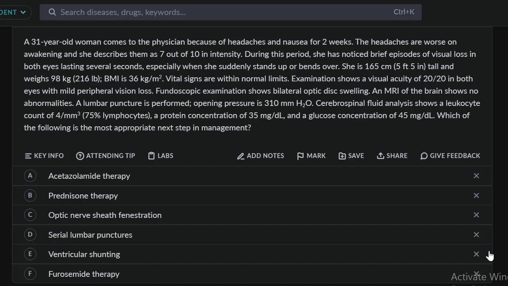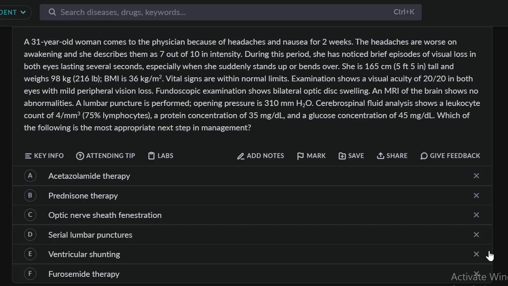Now, the majority of cases occur in middle-aged obese women, and that's really what the case is describing here. That can occur in children, of course, and in men, but that's the majority, and certainly in exam questions, the vignette will describe an obese middle-aged woman.